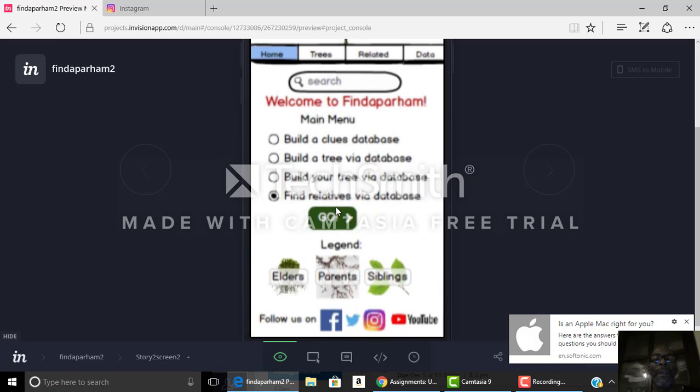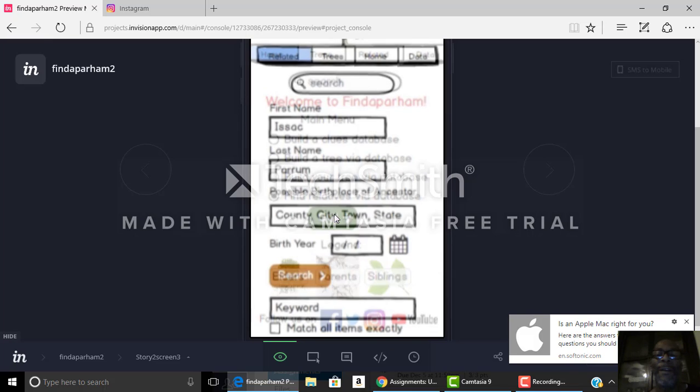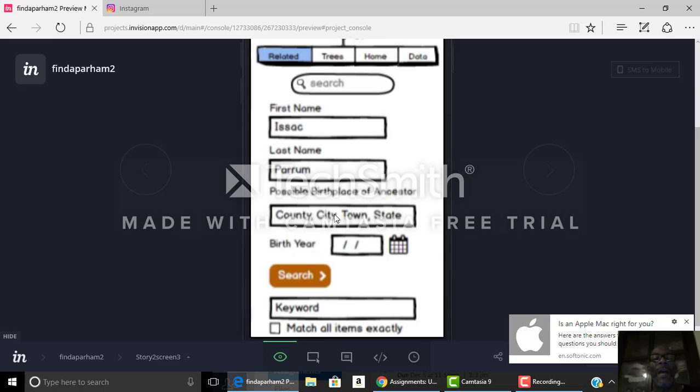And we do the same thing here where we're going to find relatives via our database. So you click on go right there, and then you put in the information, Isaac Parham, because what we're looking for is a Parham. So you put in first name, last name, possible birthplace of ancestor, birth year, and then you click on search.